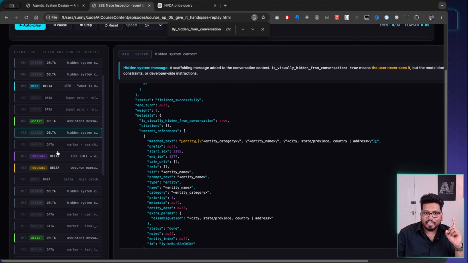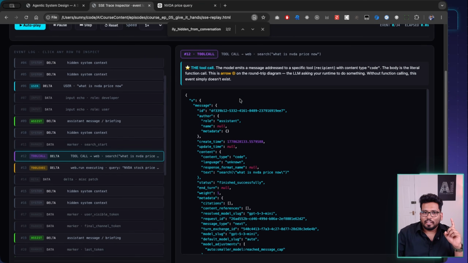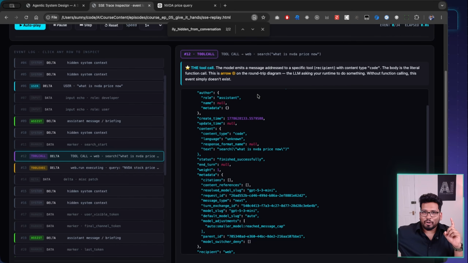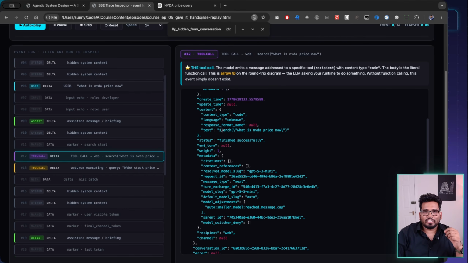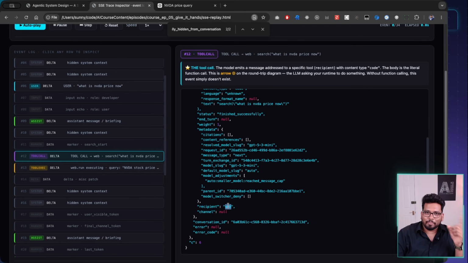The interesting part here is the tool call. What will happen is the model decided that, okay, I need to do this tool call. And if you see here, this is in web, which means you have to do the web call, and it is running on the server, but as a thin client we are just getting a small log to be aware of what is happening inside the server. So the LLM said, okay, let's do search. And if you see, this text is: search what is NVIDIA price right now. It looks like simple function calling, and we will call the web recipient with this.